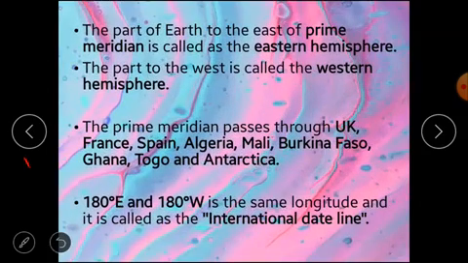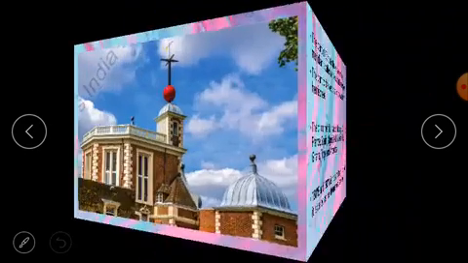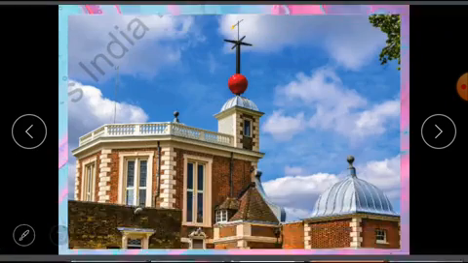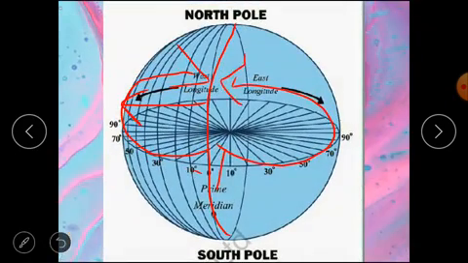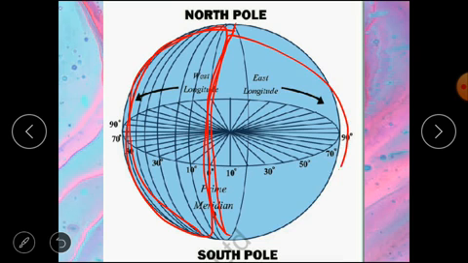Now the part of earth to the east of the prime meridian is called the eastern hemisphere, and the part to the west is called the western hemisphere. So this part is the western hemisphere and this part is the eastern hemisphere.